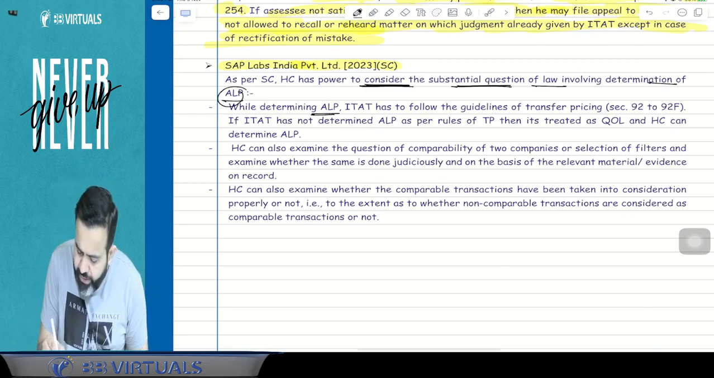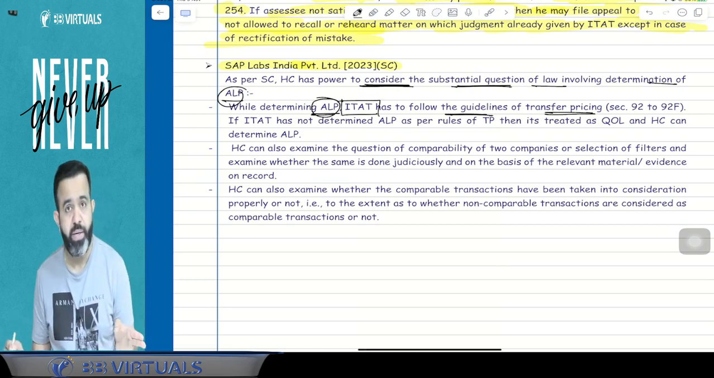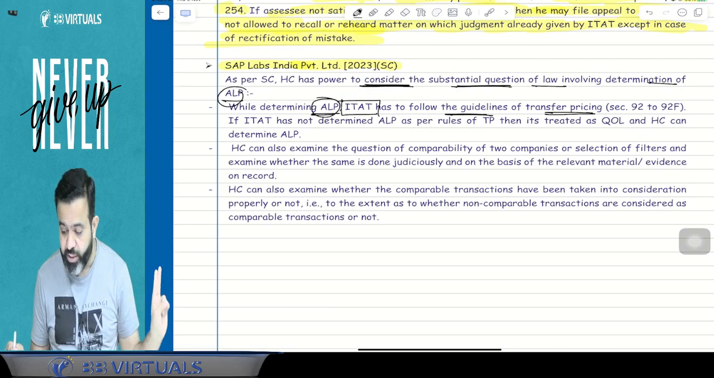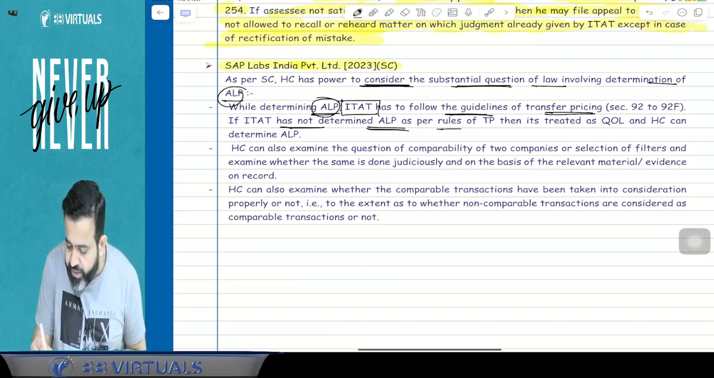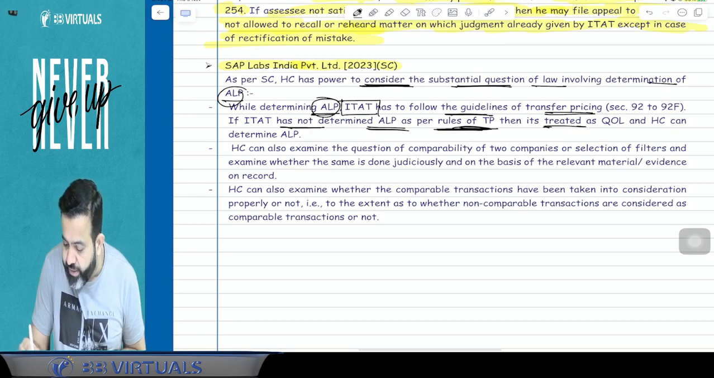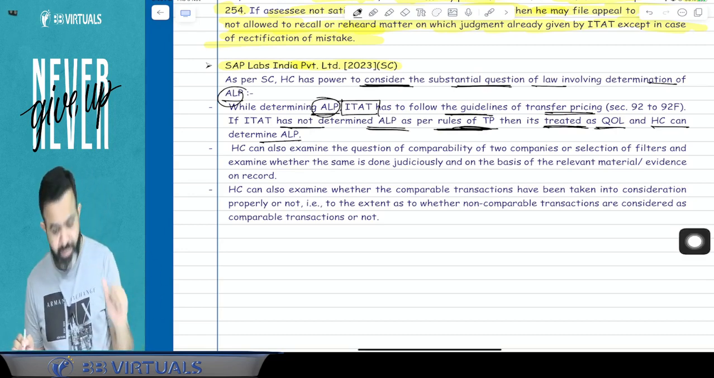So while determining the arm's length price, ITAT has to follow the guidelines of transfer pricing. That means whether ITAT has followed the guidelines of transfer pricing or not. If ITAT has not determined the arm's length price as per the rules of transfer pricing, then it is treated as a question of law, and the High Court can determine the arm's length price.